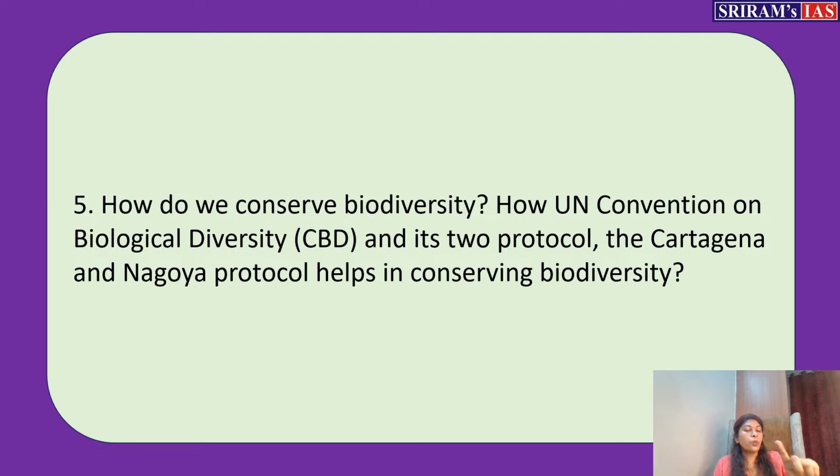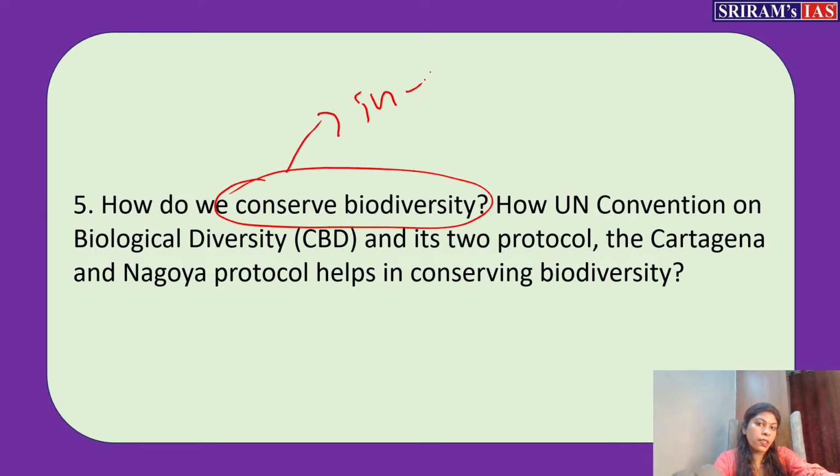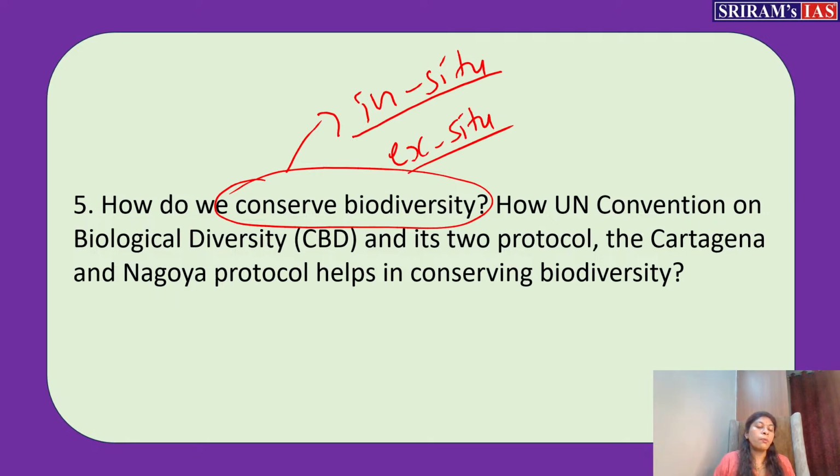We all know that there are 2 types of conservation. One is in situ, another one is ex situ. This is the basic way to explain this question. How do we conserve the biodiversity? We are going to conserve in 2 ways. One is in situ, another is ex situ.